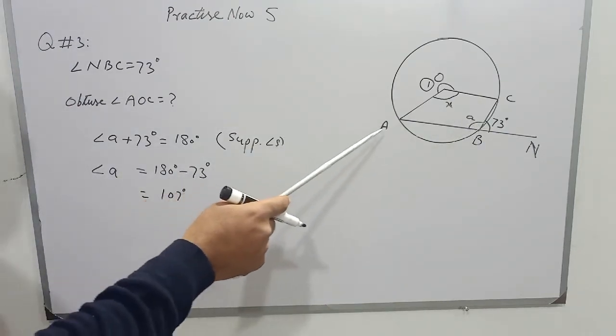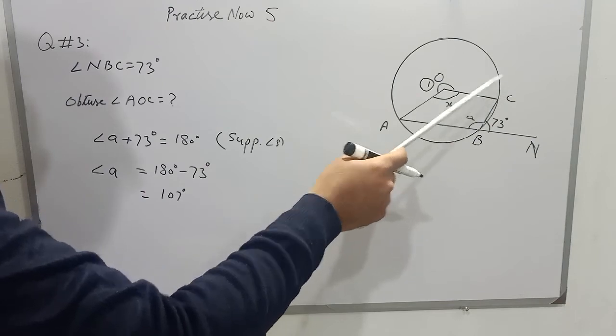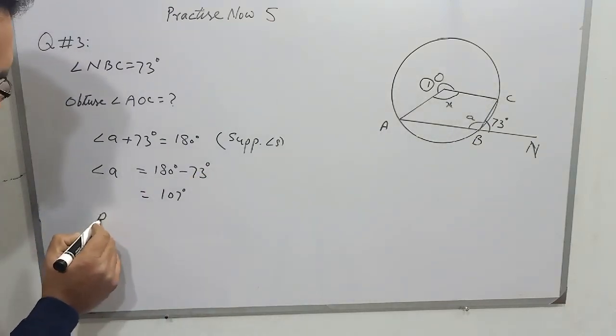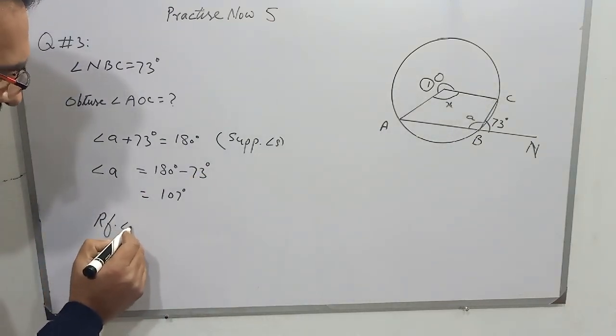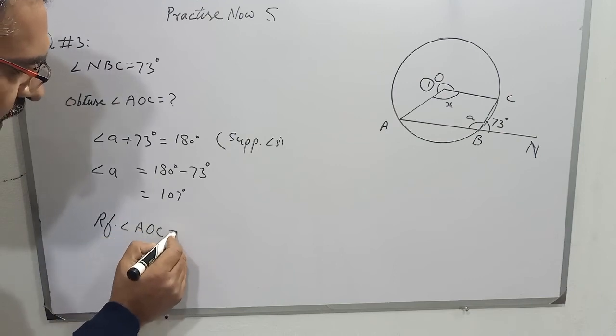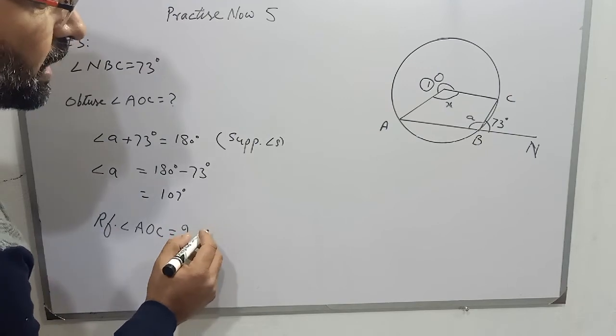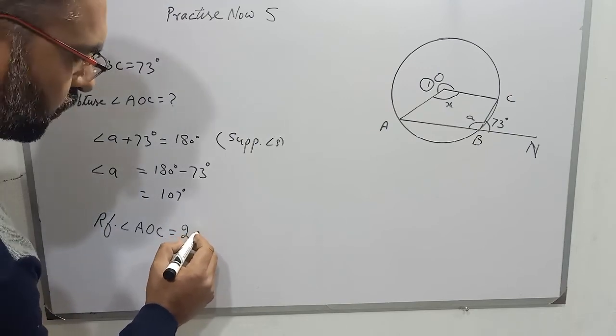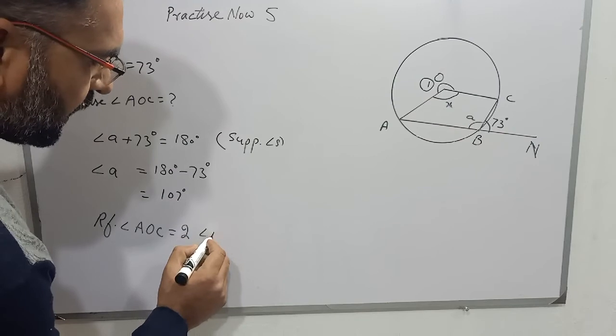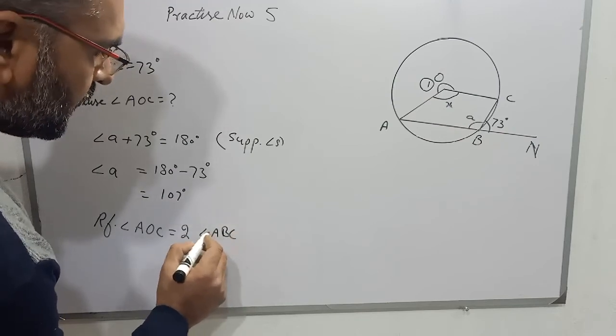Now students, reflex angle AOC is equal to twice the circumference angle, that is ABC, twice of angle ABC.